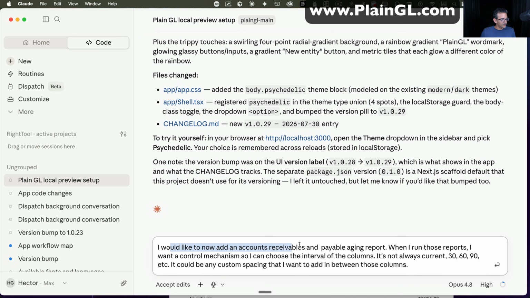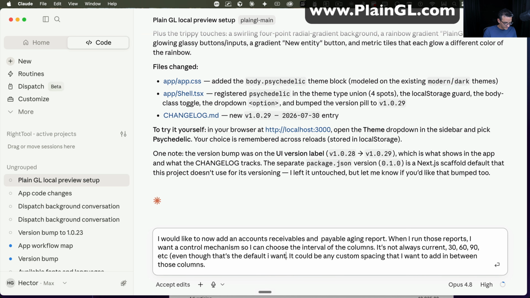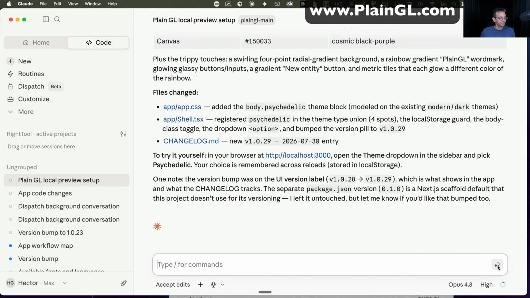So I would like to add an accounts receivable, AP aging report. When I run these reports, I want a control mechanism so I can choose an interval. It's not always 30, 60, etc. And I'll put in parentheses, even though that's the default I want. I guess I could have used narration, but whatever. It could be any custom spacing that I can add between those columns. Okay, cool. So we'll go ahead and hit send on that, and then we'll wait for that change to happen.